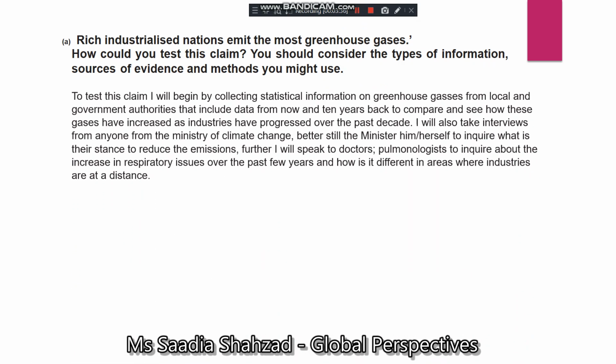To test this claim, I will begin by collecting statistical information on greenhouse gases from local and government authorities that include data from now and 10 years back to compare and see how these gases have increased as industries have progressed over the past decade. See how the point has been made and it has been developed on how it will impact and how I will ensure that this point will help me test the claim. I will also take interviews from anyone from the Ministry of Climate Change, better still the minister him or herself, to inquire what is the stance to reduce the emissions.